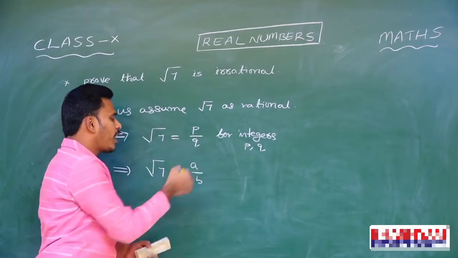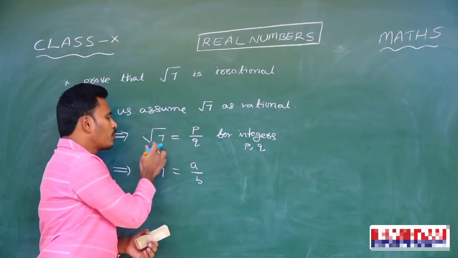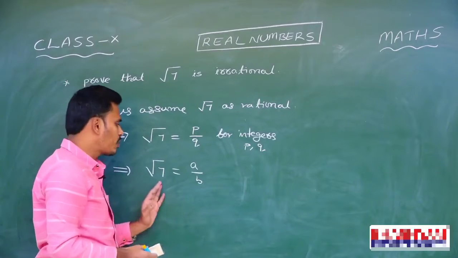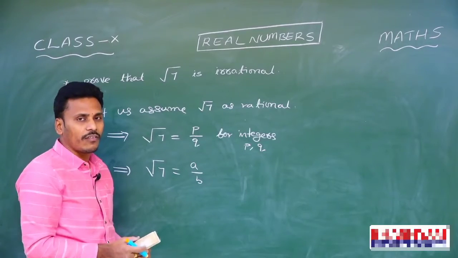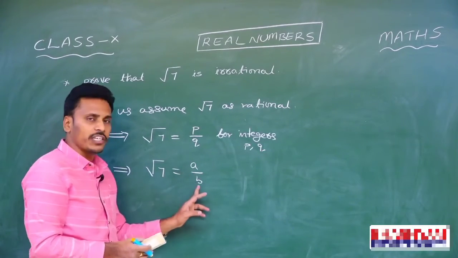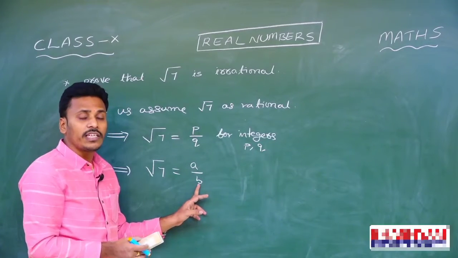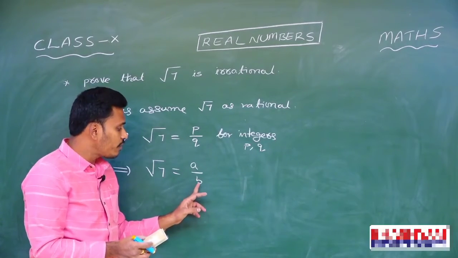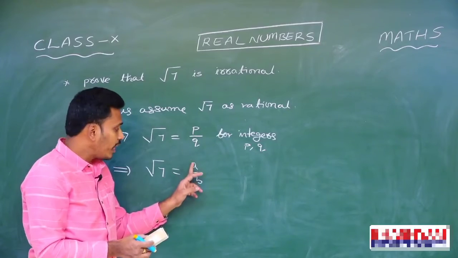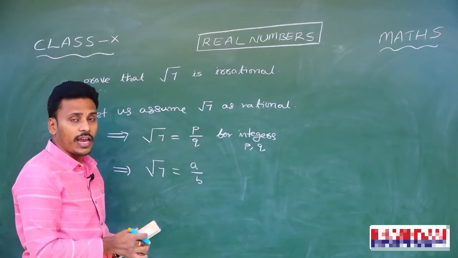For example, here I am supposing it as a by b. Then root 7 is equal to p by q, or root 7 is equal to a by b; both convey the same meaning, that root 7 is rational, and this a by b is the simplest form. Since we are mentioning it as the simplest form, there are no common factors for a and b.